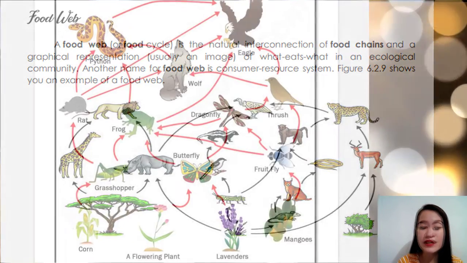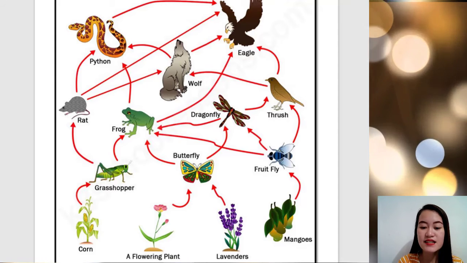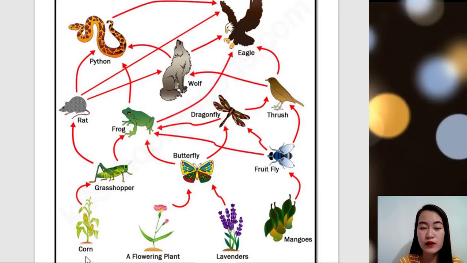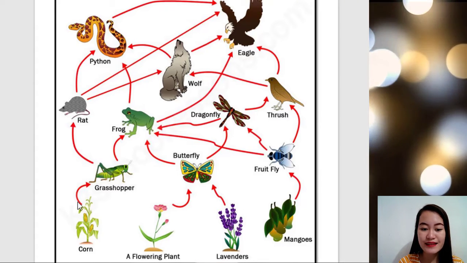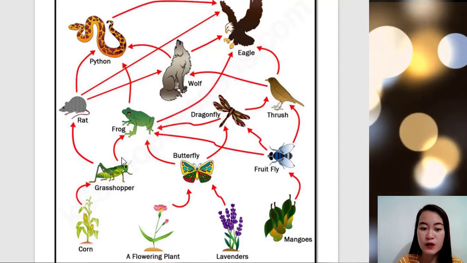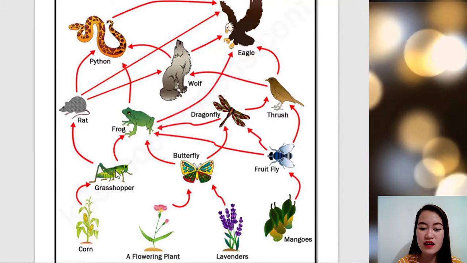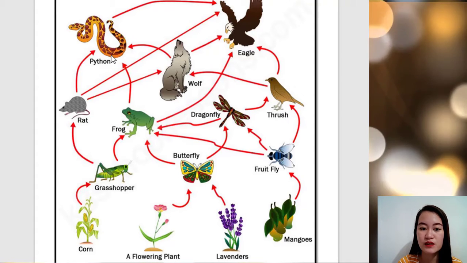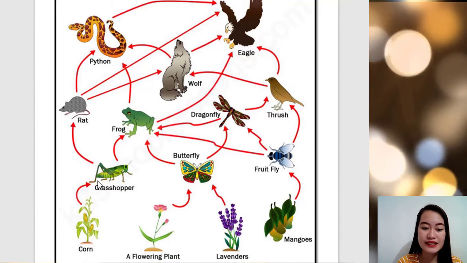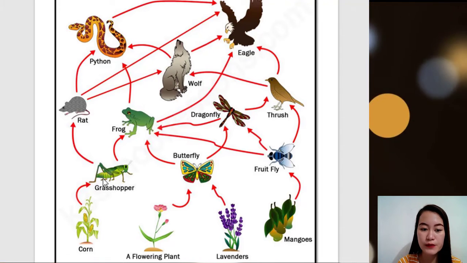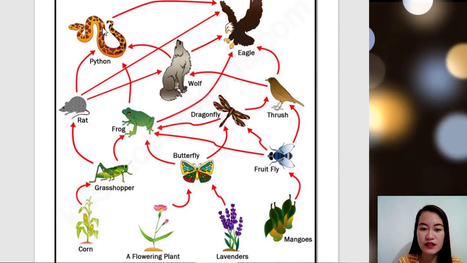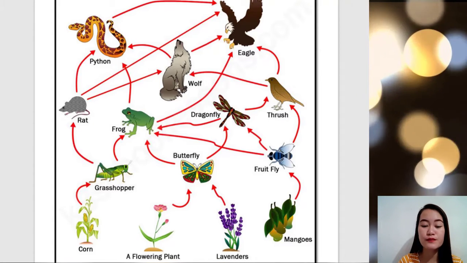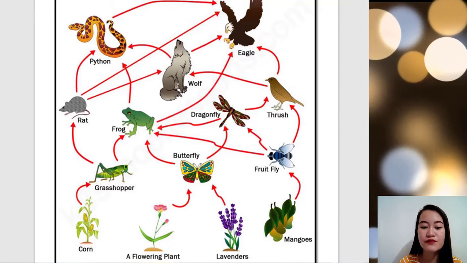We have an example here, class. So, number 1, isa-isahin natin. We have here a producer, which is the corn. The corn is eaten by the grasshopper. So, pwedeng ang sumunod na kumain dun sa grasshopper is the frog, eaten by the python. Next, balik tayo. Corn, grasshopper, rat, python, and the last we have the eagle. Okay, class. So, ganyan po yung pag-a-analyze pagdating sa food web.